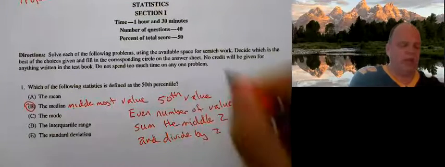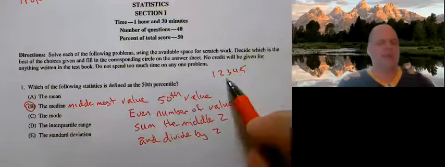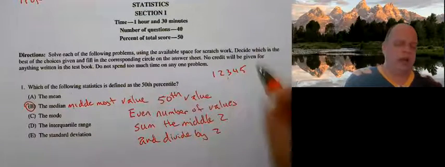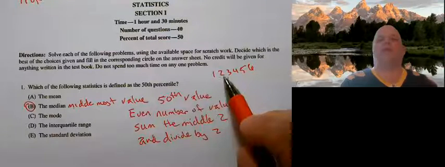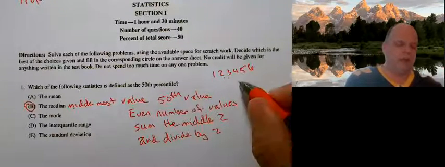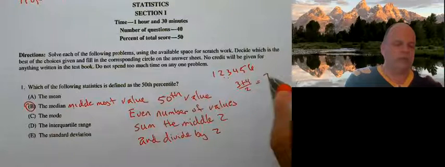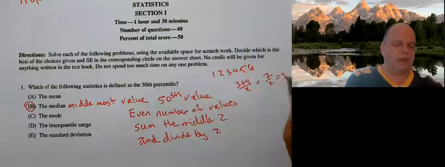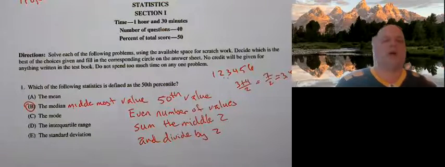Consider this. If we had the numbers 1, 2, 3, 4, and 5, the median would be 3. However, if we had 1, 2, 3, 4, the median would be 3 plus 4 divided by 2. So 7 divided by 2, and our median would be 3.5. So it depends on whether we have an even number or odd number.